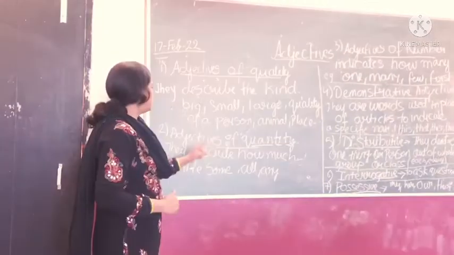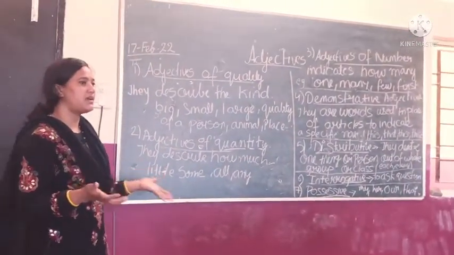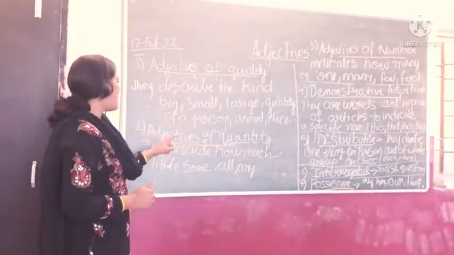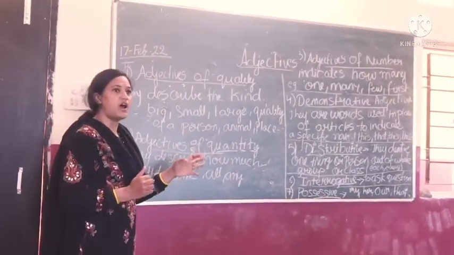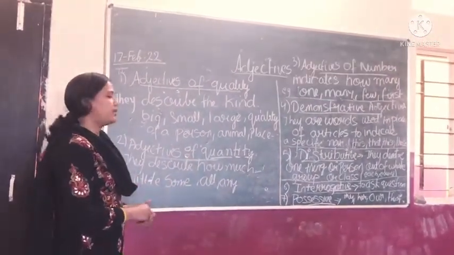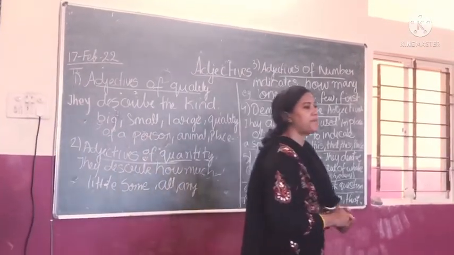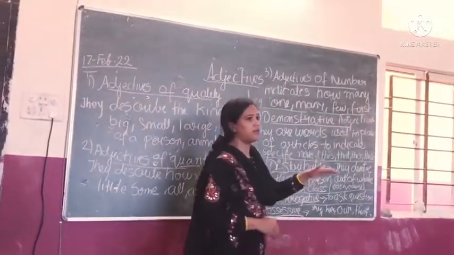Second is adjective of quantity. कितना है वो? ठीक है, कम है, ज़्यादा है, तो मात्रा. So they describe how much. Adjective of quantity means how much. इसके example होंगे like little, some, all, any. Now the third one is adjectives of number.